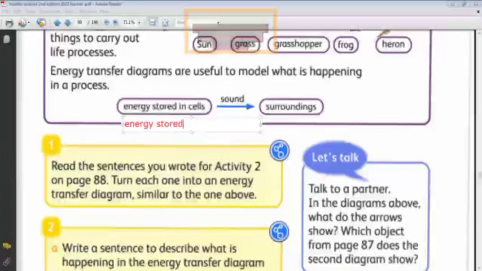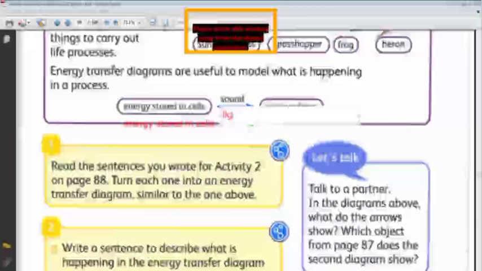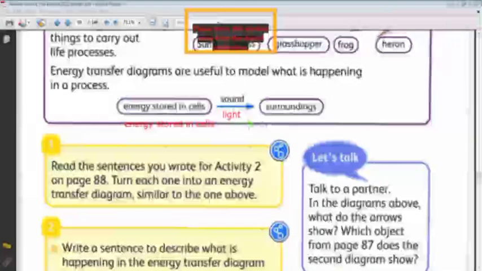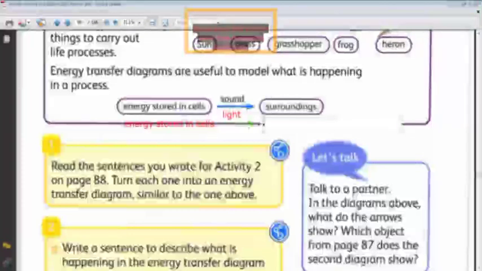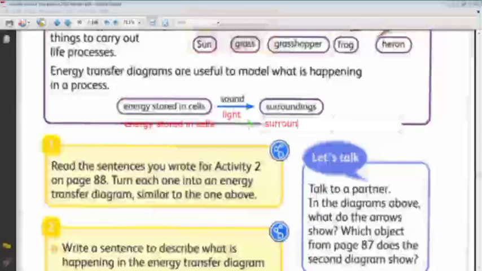Stored in cells. The flashlight also works with cells. So we will say the energy stored in cells, then it moves in the form of what? What is the type of energy that it moves in the flashlight? Light. So we will write here light. Then it moves to the surroundings. Yes, so it also moves to the surroundings.